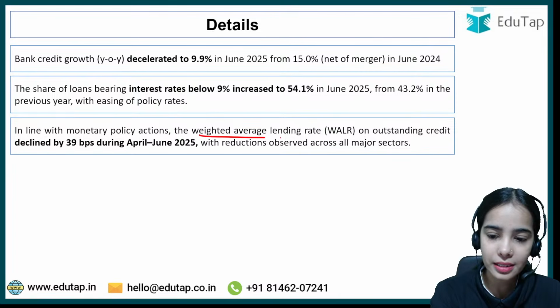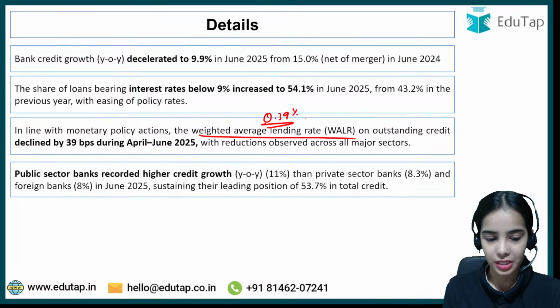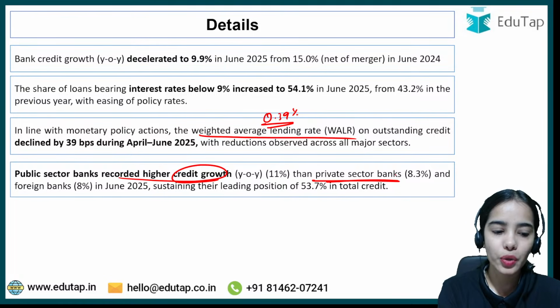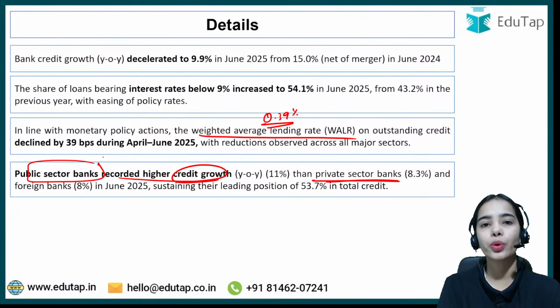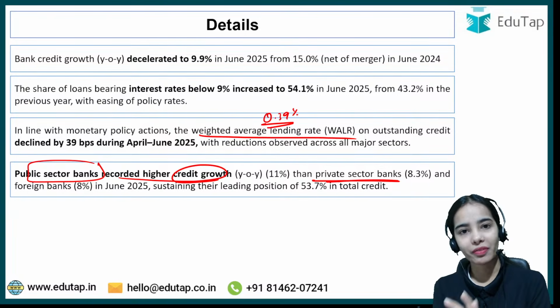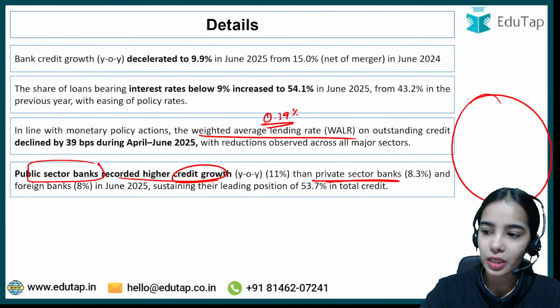And the decrease in the weighted average lending rate is by 0.39%, that is by 39 basis points. Next, public sector banks recorded higher credit growth as compared to the private sector banks. So remember which segment of the banks has recorded higher credit growth: public sector banks have recorded higher credit growth as compared to private sector banks or the foreign banks.